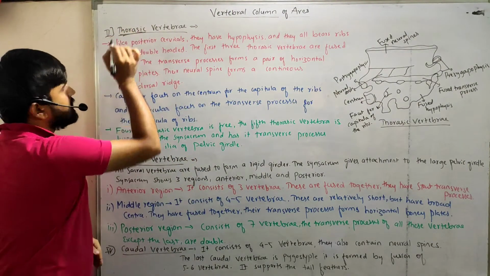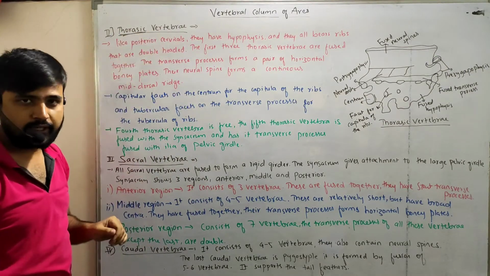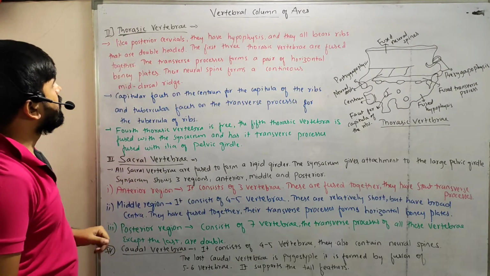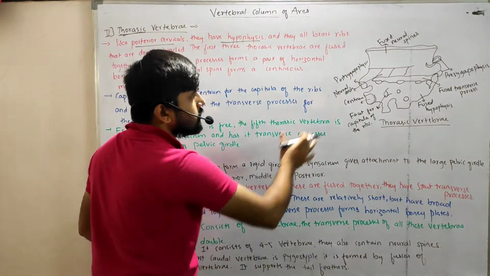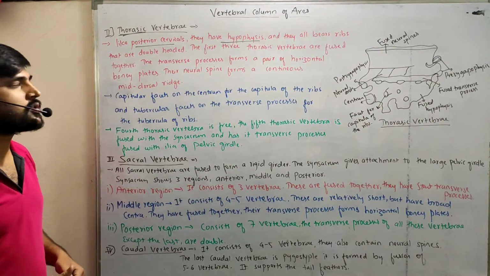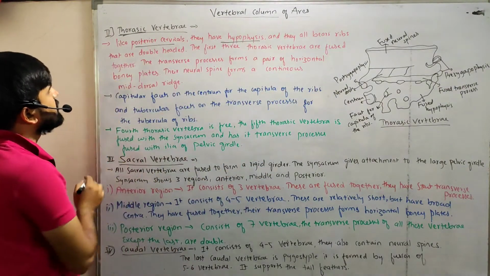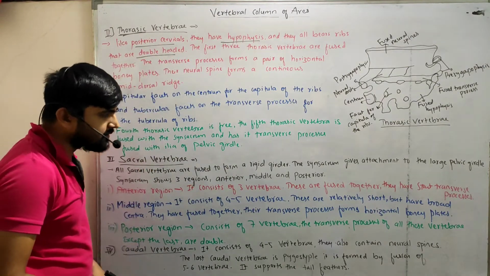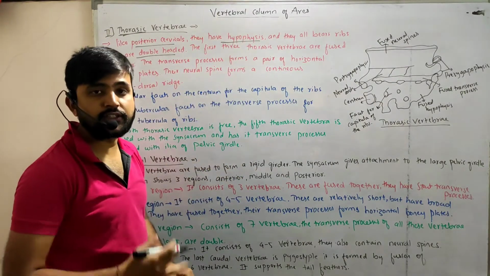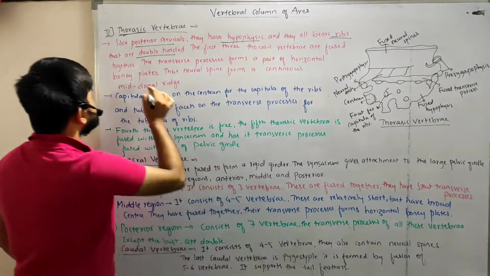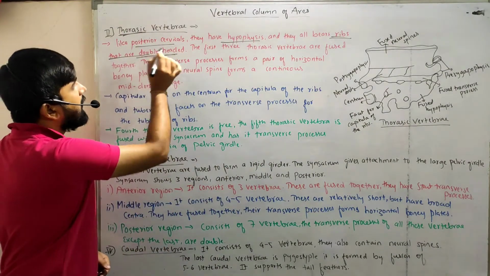Thoracic means the chest region, so the vertebrae present in the chest region are the thoracic vertebrae. Posterior to the cervicals, they have the hypapophysis, a region that bears the ribs. The ribs are double headed.